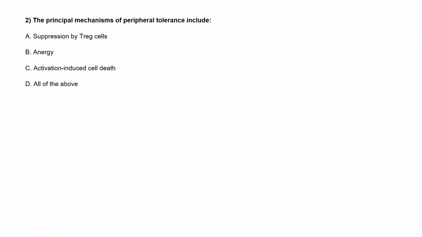Moving to the next question: the principal mechanisms of peripheral tolerance include: option A is suppression by T regulatory cells, option B is anergy, option C is activation induced cell death, and option D is all of the above. Option A. Okay.